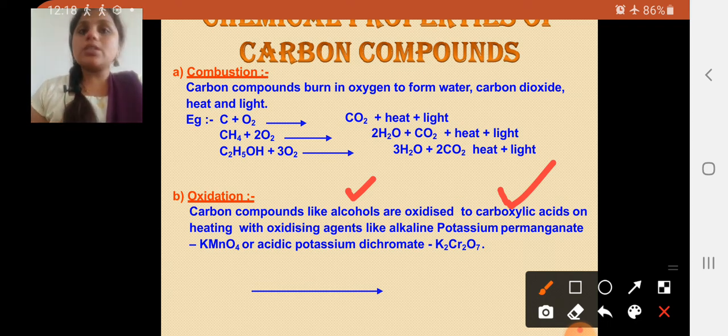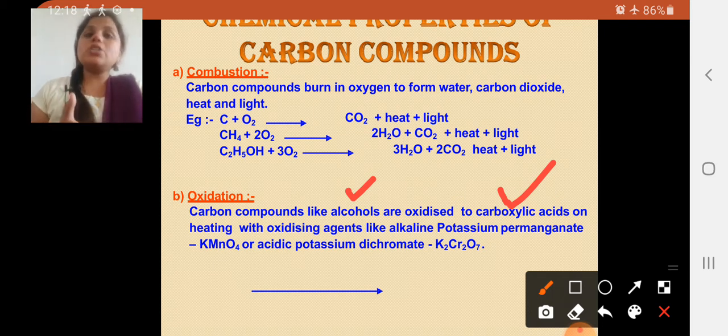So this is oxidation. In the oxidation process, carbon compounds like alcohol are oxidized to carboxylic acid on heating with oxidizing agents.